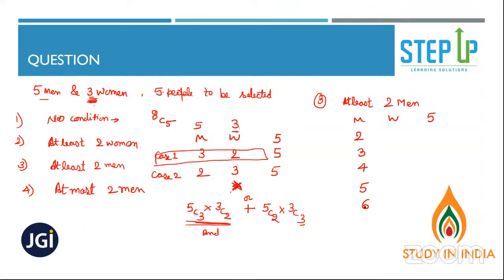No, right? So 5 is the maximum. And we need to select 5 people overall, right? So if it is 5 men, the number of women should be 0. If it is 4, women should be 1. If it is 3, women should be 2. If it is 2, women should be 3. Am I making sense?